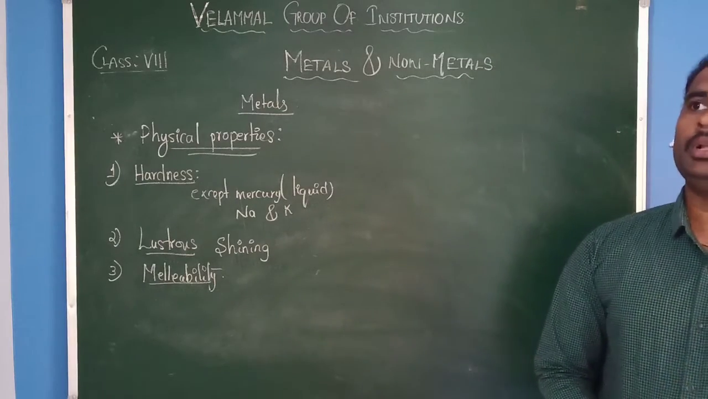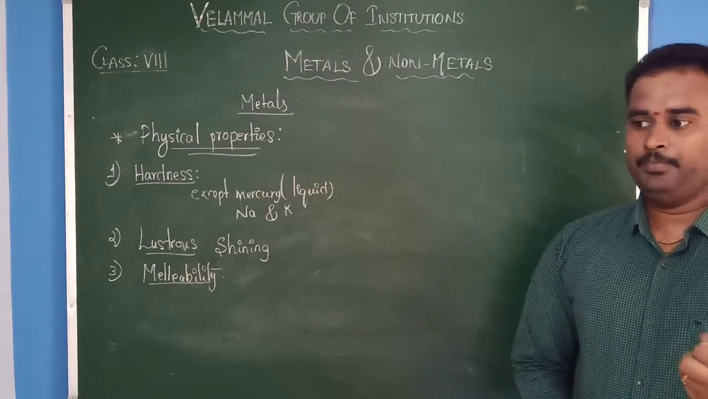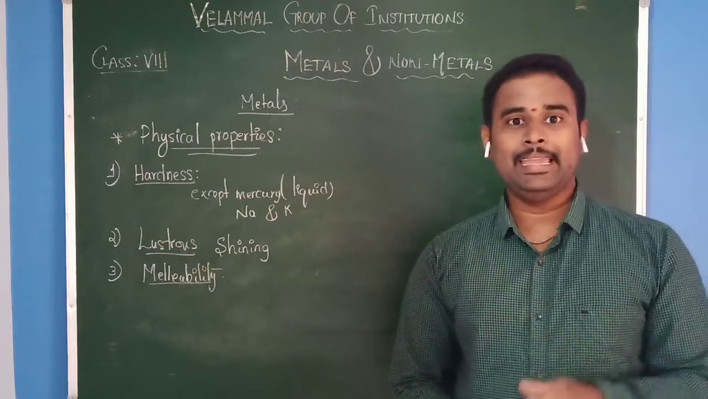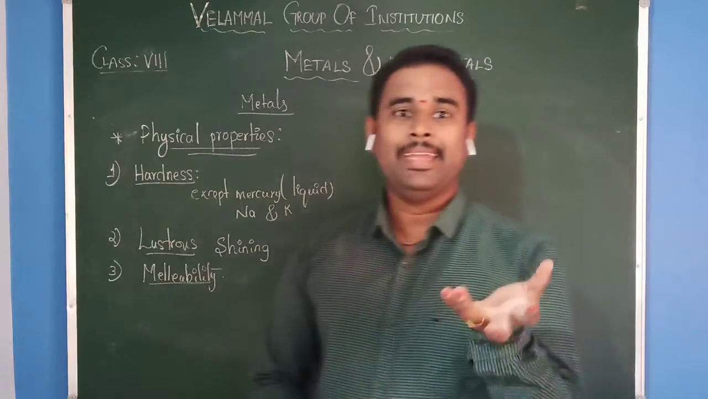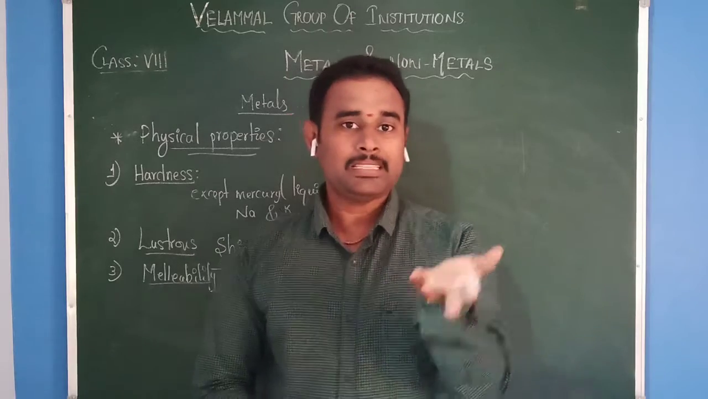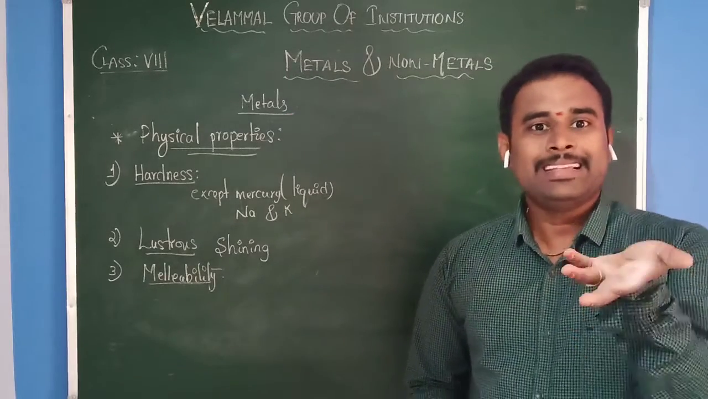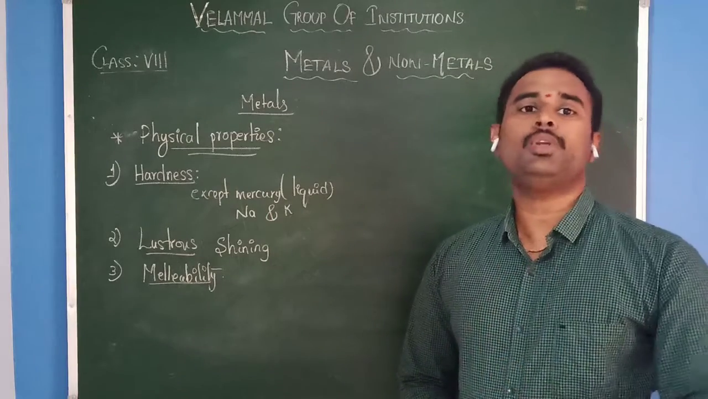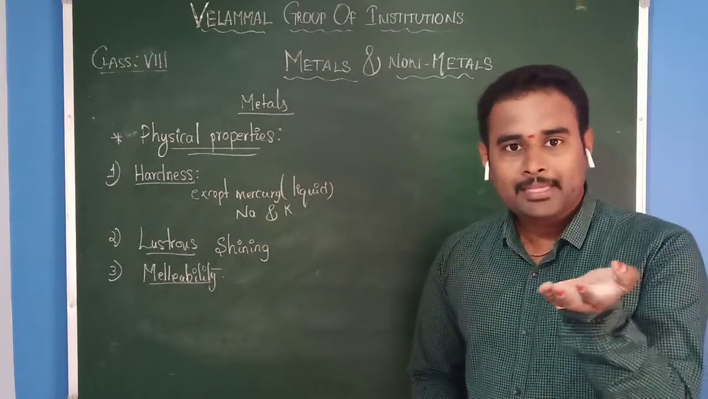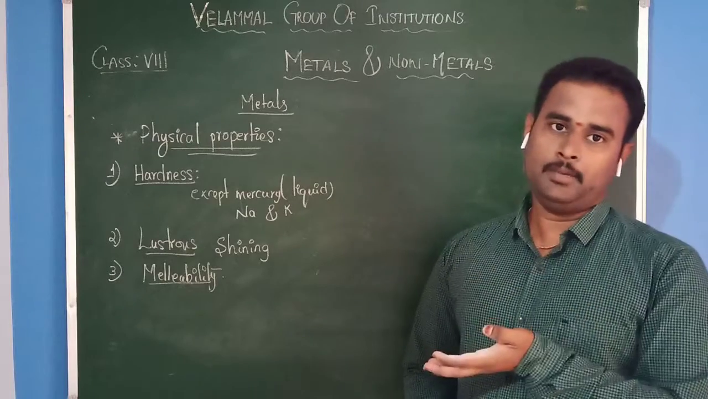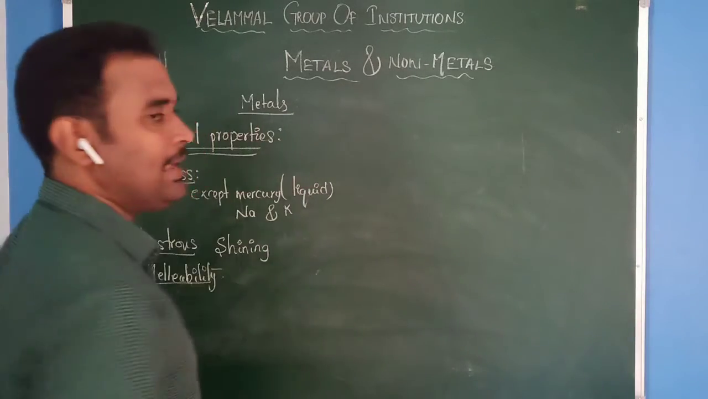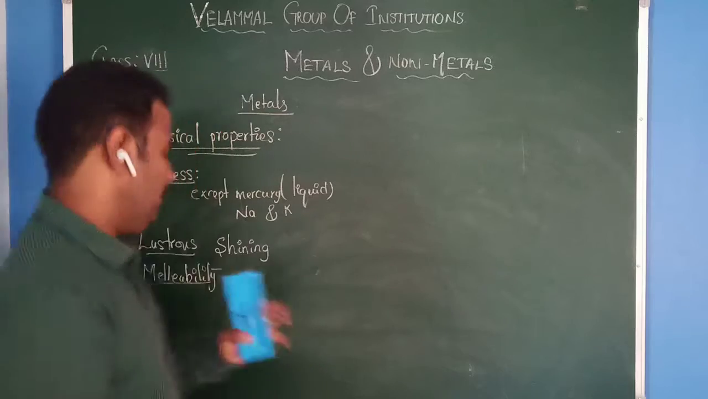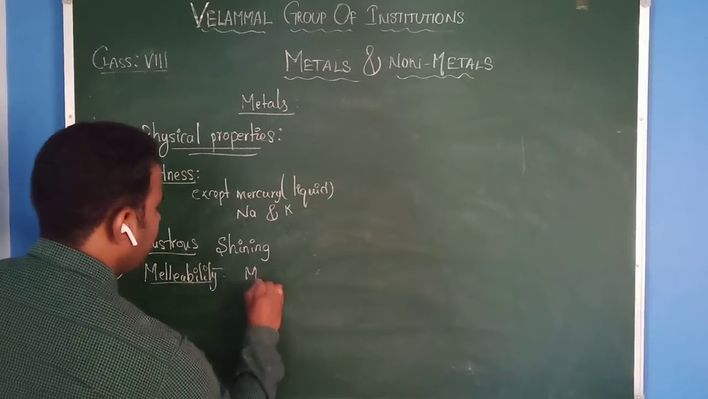For example, if you go to any sweet shop, you can see some sweets are decorated by a silver layer. That means the layer is made up of what? Silver. Silver comes under metal. By using metals only we can make thin sheets or thin foils. That is why metals have the property of malleability. Malleability means making into thin sheets.